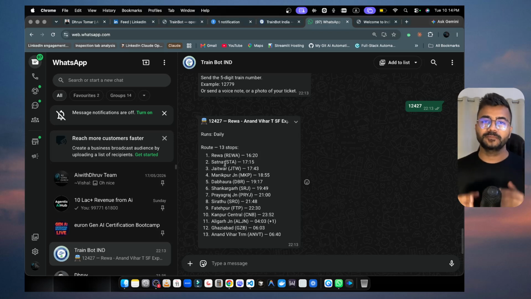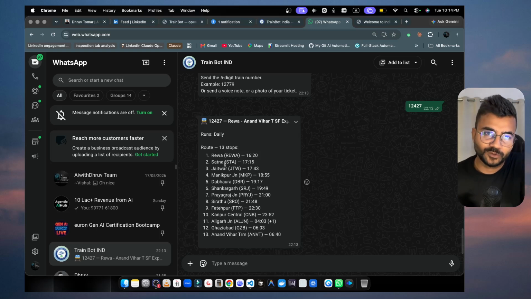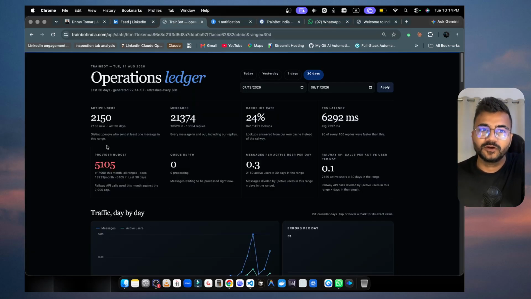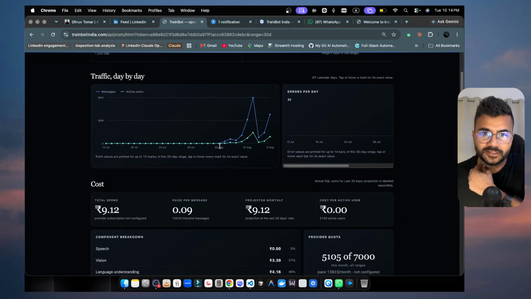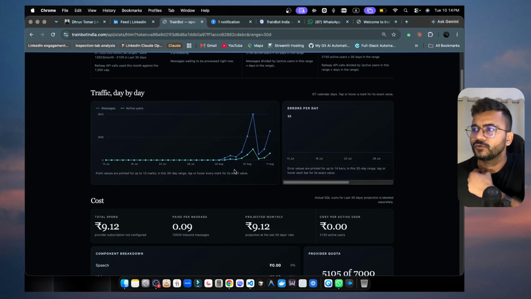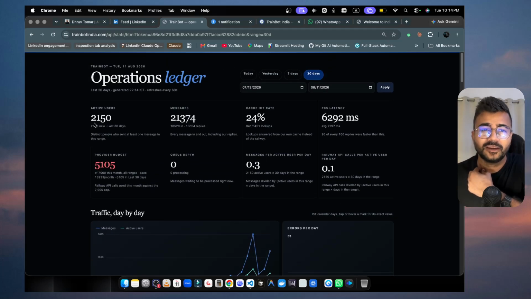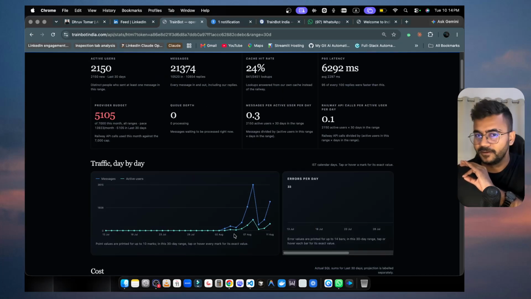And of course, behind it there is a lot of system design that we have used and tech that we are using. And here is the cool part, let me show you. I have just launched, if you see, it's on just 2nd of August. I think 3rd and 4th August we did it live, and now we have 2,150 users in just, you can say, 1 week, till 11th of August.